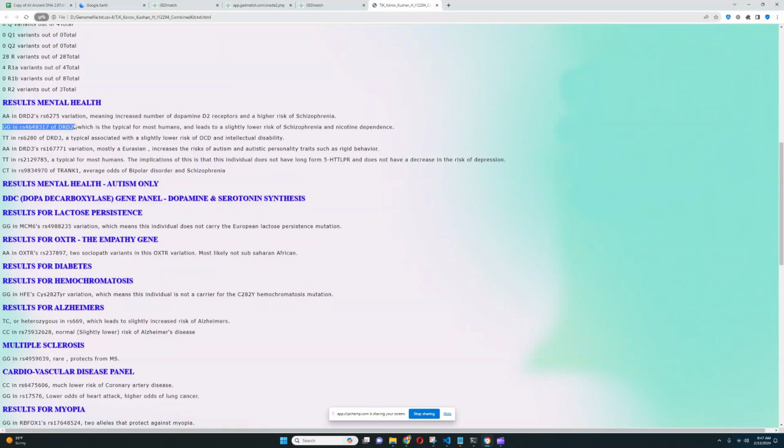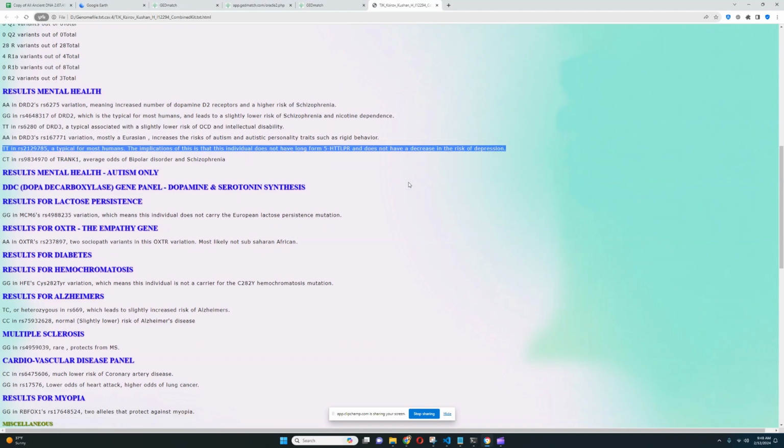He's got GG here in DRD2, which is typical for most humans and leads to slightly lower risk of schizophrenia and nicotine dependence. I did a little video a couple of weeks back about the phylogenetic tree of DRD2. I don't remember what the linkage is there, but this is also sort of linked in some way to the Pro Pro in this variation. It looks like he's got TT here in DRD3, which is typical genotype associated with slightly lower risk of OCD and intellectual disability. And it looks like he does not have long form 5-HTTLPR, so he's got short form 5-HTTLPR.